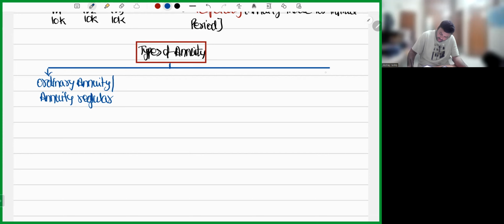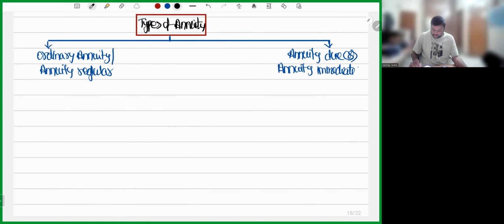Annuity regular. Next one you are having annuity due or annuity immediate. These are the two types of annuity what we have in our picture. Ordinary annuity or annuity regular, annuity due or annuity immediate. Sir, what is this ordinary annuity?